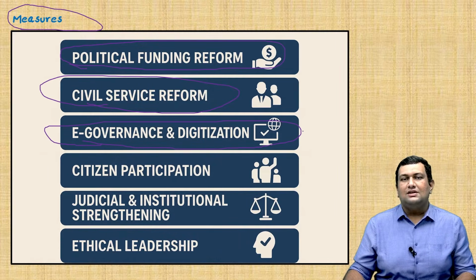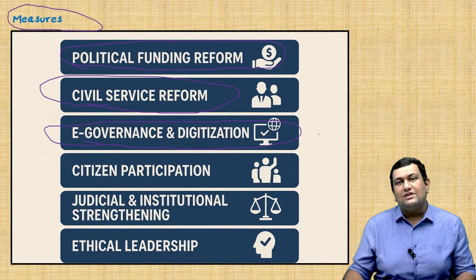The use of technology is a major factor by which we can control corruption. For example, direct benefit transfer. Here the middleman is skipped and the money is transferred directly into the beneficiary's account, so the chances of corruption are decreased. Technology can play a major role in reducing corruption.